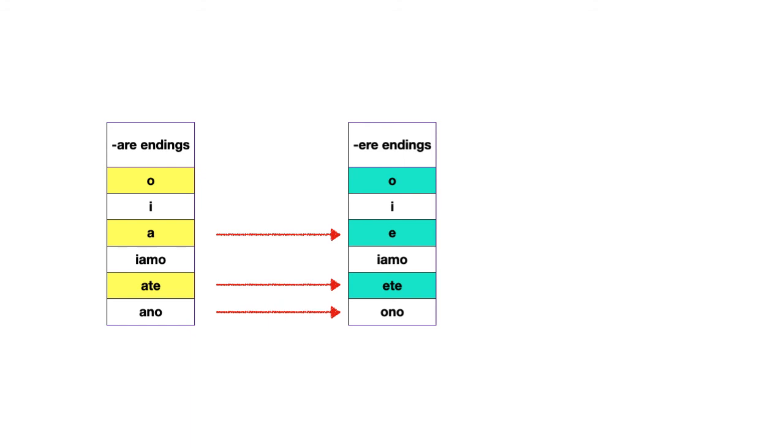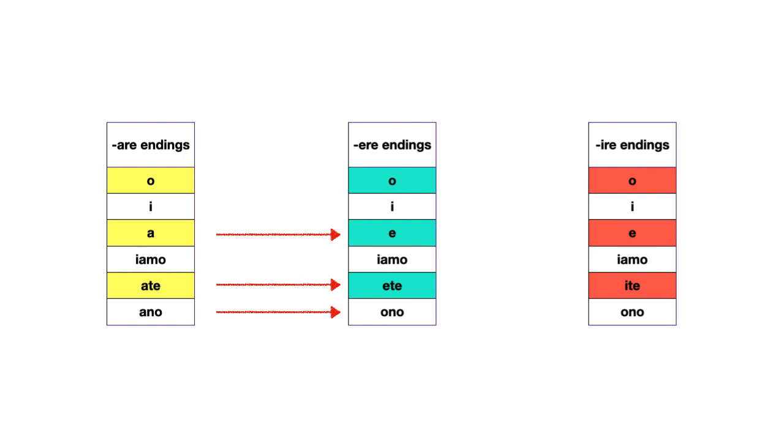Then we look at the set of ire endings, o, i, e, iamo, ite, ono, and we notice that between the ere and the ire endings there is only one change: the voi form, ete for ere verbs, ite for ire verbs, right? And to this we have simply added the isc verbs, which use the ire endings but add isc in the io form, so it's isco, not o. In the tu form, so it's isci, not i. In the lui lei form, so it's isce instead of e. And in the loro form, so it's iscono, not ono.